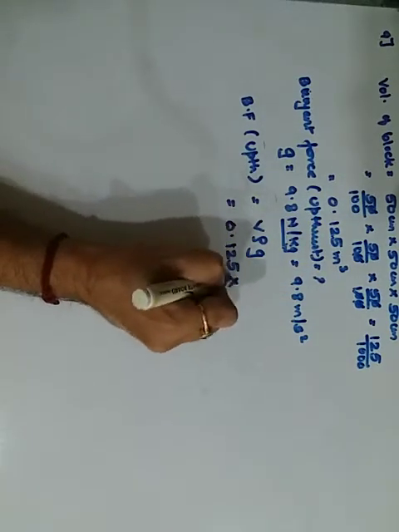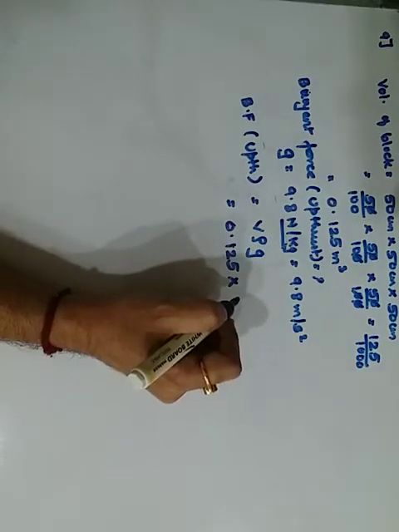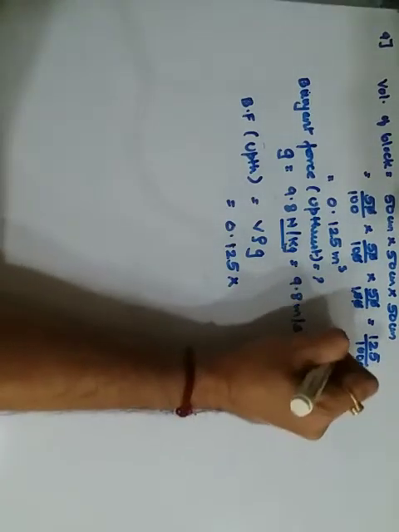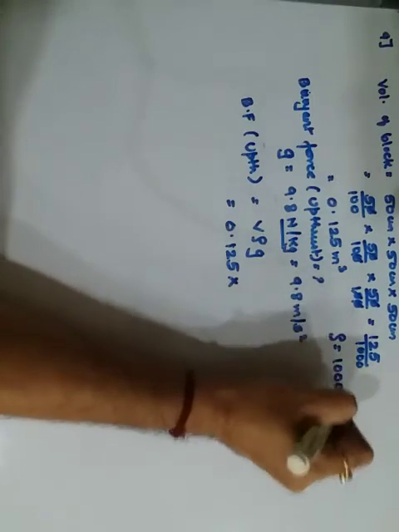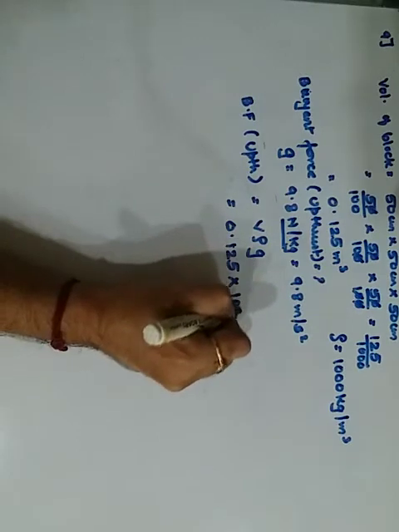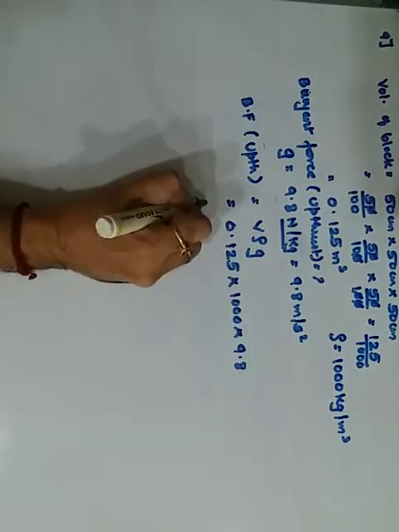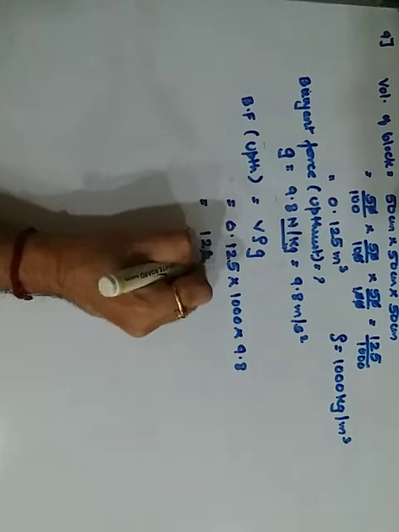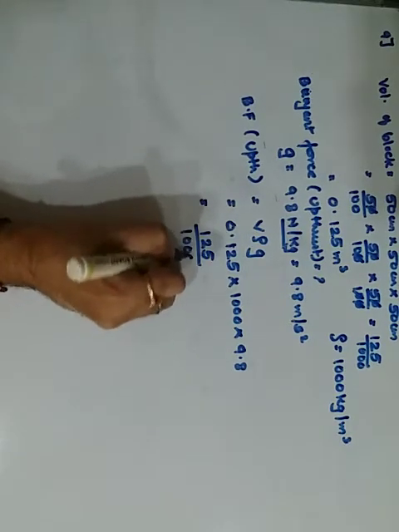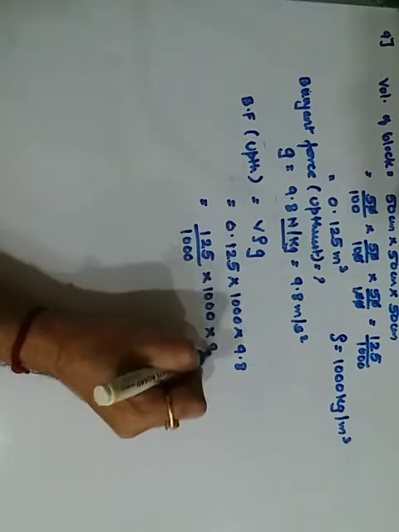0.125. What is the density? Density of water, here it is not given. Since it is in kg, we will consider the density to be 1000 kg per meter cube. Okay, so it is into 1000 into G ka value they have given 9.8. What I am doing is I am shifting the decimal, so it becomes 3 places niche diya, into 1000 into 9.8.